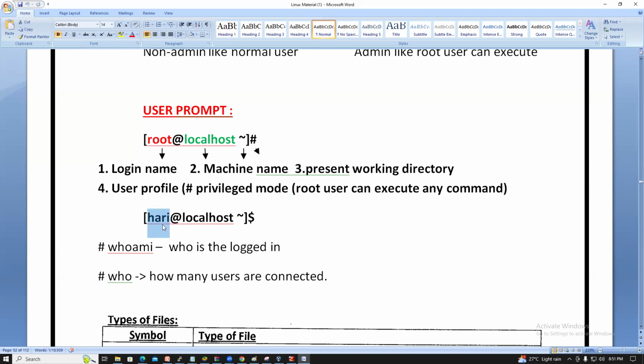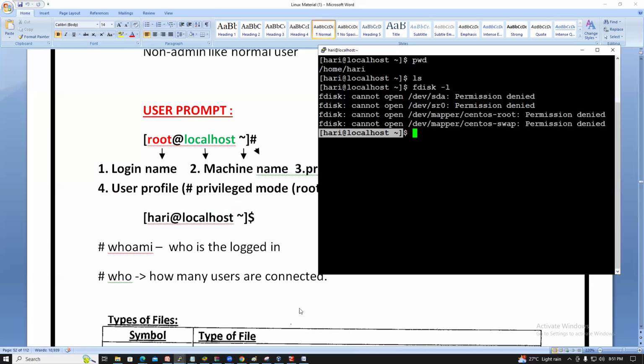Hari is the login user and localhost is nothing but a server name, host name, VM name or physical server name, anything, guys. The tilde symbol shows the present working directory. Whoami means the command, guys. The whoami command shows who is logged in. What is the command, guys? The command is whoami.